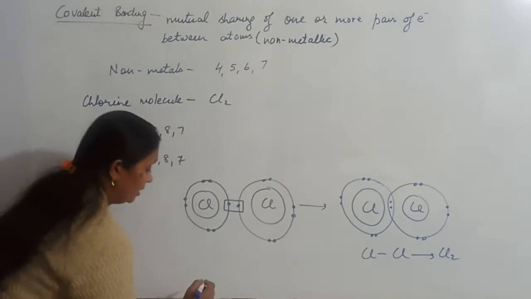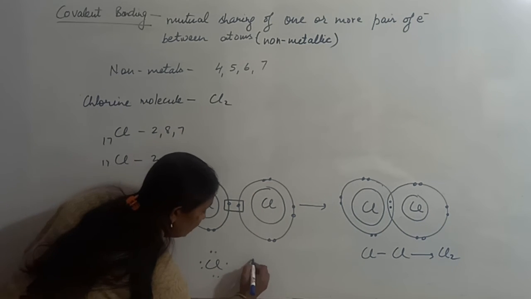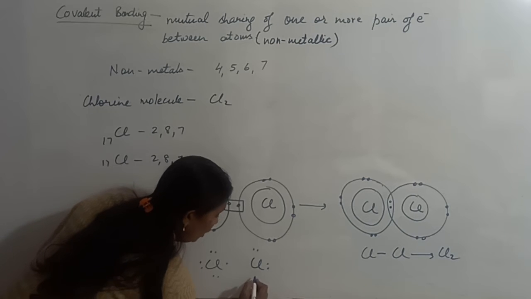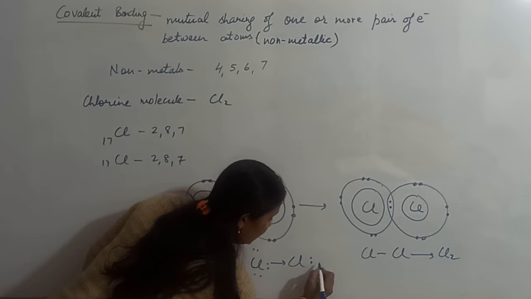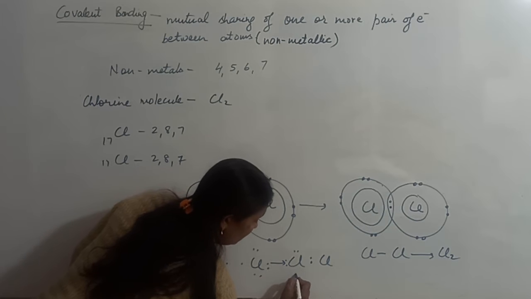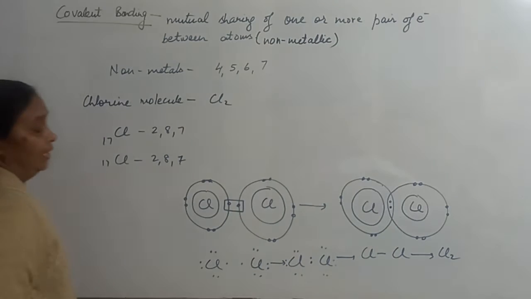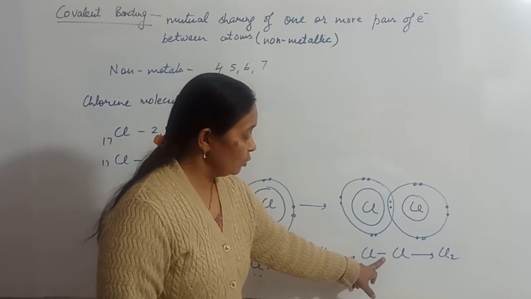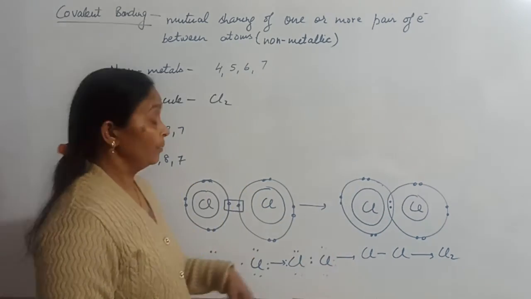You can simply show it like this also. 1, 2, 3, 4, 5, 6, 7. Second Cl, 1, 2, 3, 4, 5, 6, 7. When they come together, what will happen? One electron will be shared and 6 will be remaining like this. And this will result in formation of a Cl2 molecule. So this is the formation of chlorine molecule. Again, one single covalent bond is there, which is formed due to sharing of one electron. There is sharing of one pair of electrons between two atoms.